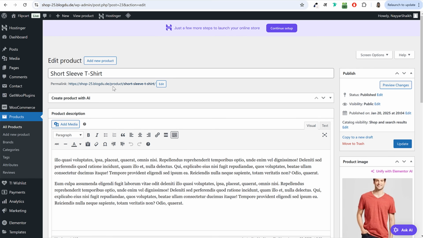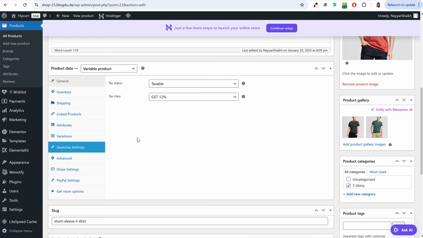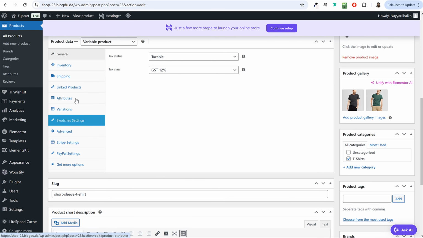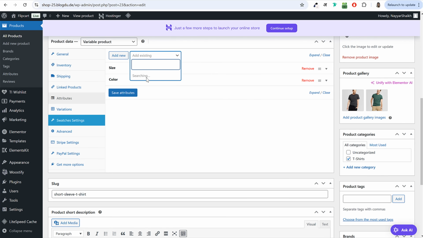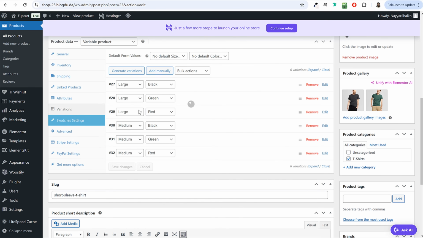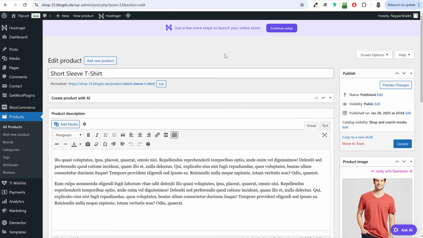If it was a laptop, you could name everything is same: laptop name or mobile name, description, variable product. You just had to select, instead of this thing, you had to select memory, and you had to select in what all memories it is available. Then you can go to variations, click on generate variations, and after that you can do it. Okay, so I hope you understand this thing. Now following these steps, you can create any number of products on your website. Alright, so this is how it is done.